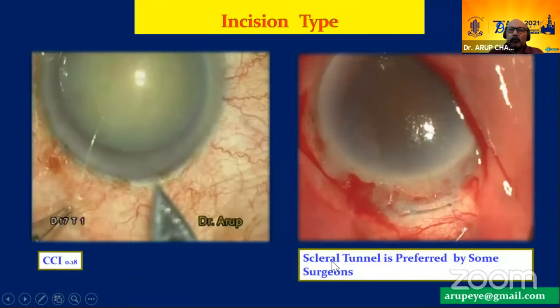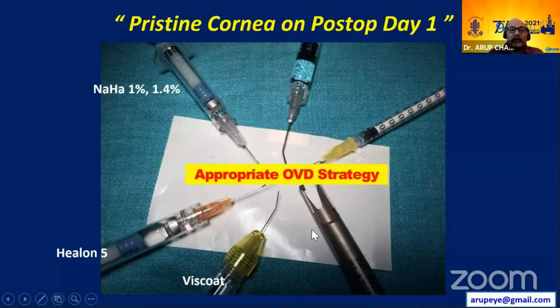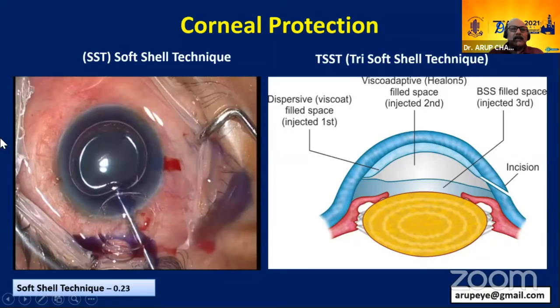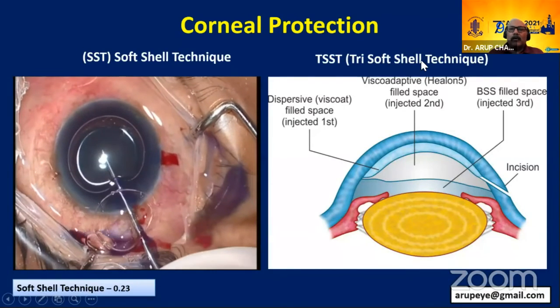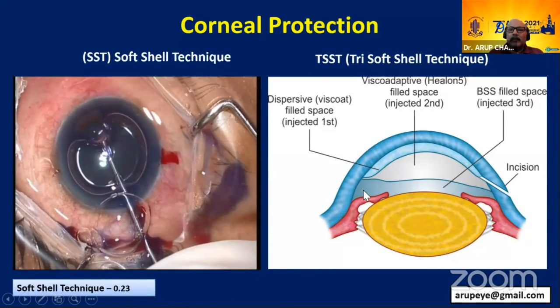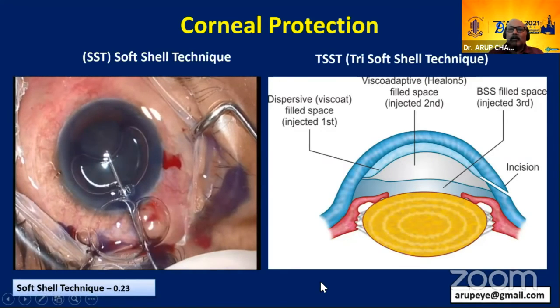In some of these cases, I would do a scleral tunnel rather than a clear corneal incision. Use an appropriate OVD strategy. You see Viscoat, Healon 5, Healon GV, everything has to be there. And this step is dependent upon Viscoat. Some surgeons also believe in using BSS Plus, though I have never used BSS Plus. Use a soft shell technique or the tri-soft shell technique, wherein you inject BSS under Healon 5.